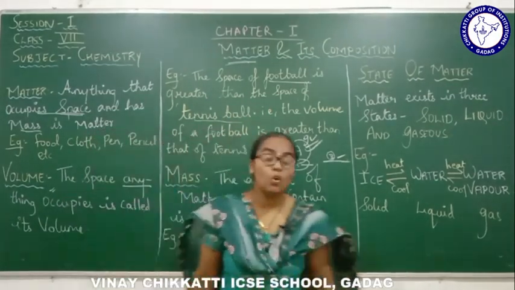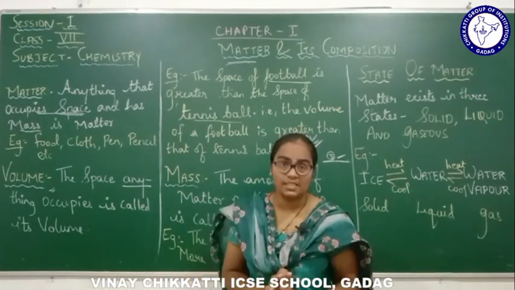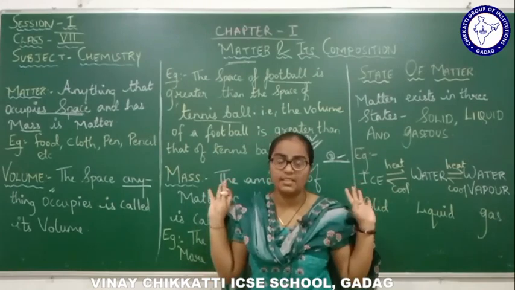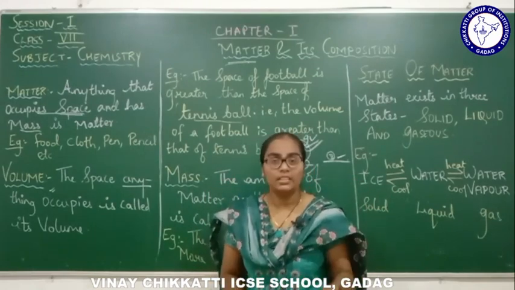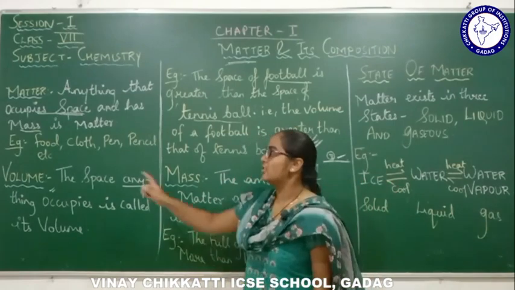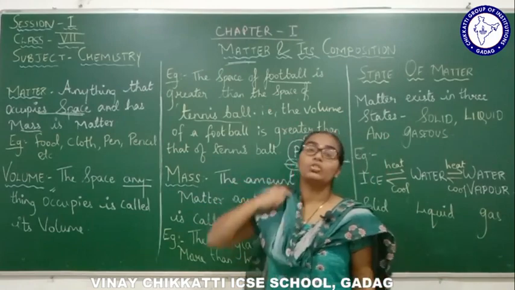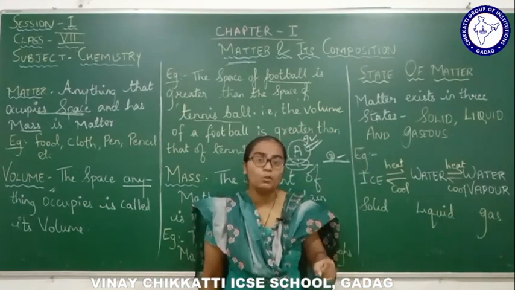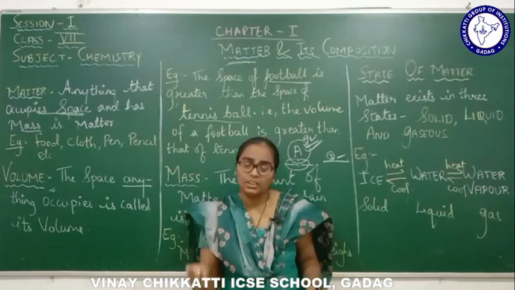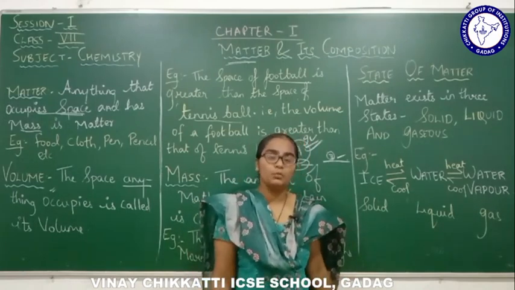So what is volume all about? Anything that occupies the space on the ground or anywhere else. Any substance which occupies the space on the ground or anywhere else is considered to be its volume, right? Example-wise, we took two balls, a football and a tennis ball. When I keep the football and the tennis ball on the ground, which will take more space? Obviously the football, right?